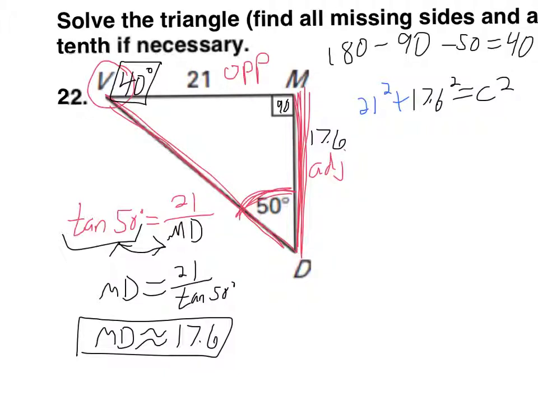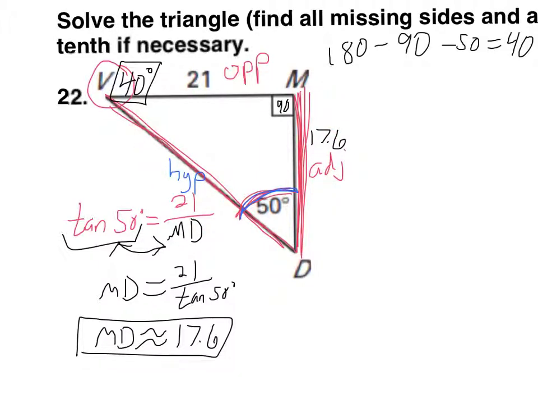You could do that. I usually don't do that when I have a decimal just because it gets a little messy and because this 17.6 is a rounded number and so it's hard to deal with. But you could. You'd probably get it right and it would round out correctly. So here's what I'm going to do. I'm going to still look at this from 50 degrees point of view. I'm going to use 21, which is the opposite, and then this is the hypotenuse. And I'm just going to ignore this for now. So I'm just going to look at hypotenuse and opposite.